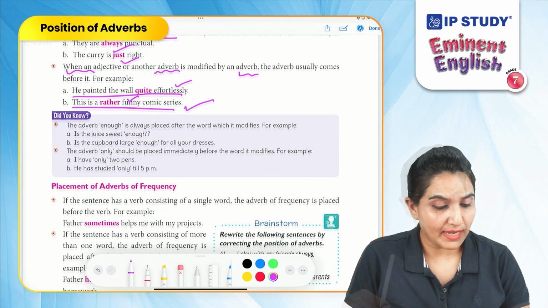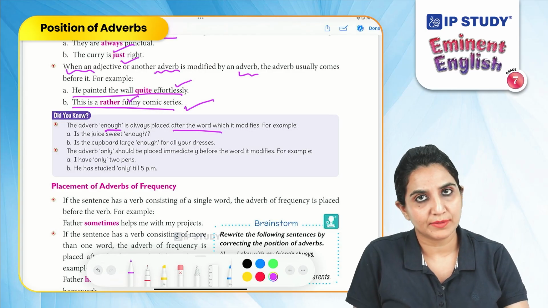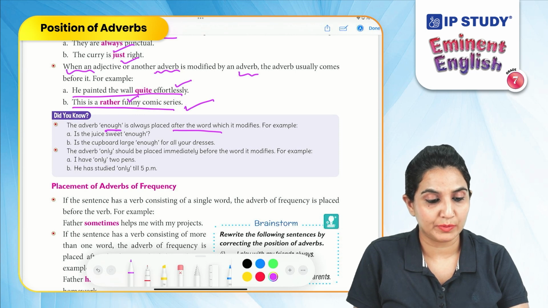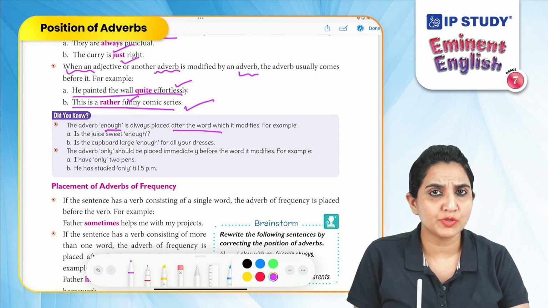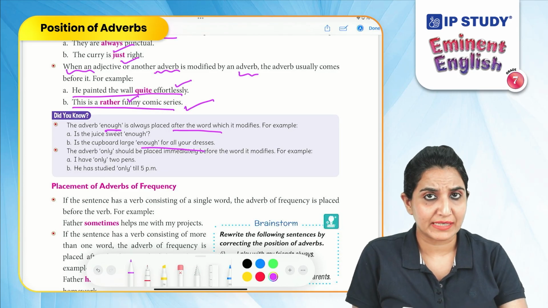The adverb enough is always placed after the word it modifies. For example, is the juice sweet enough? Is the cupboard large enough for all your dresses?